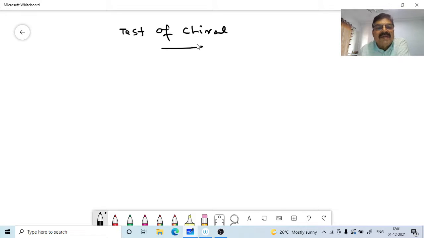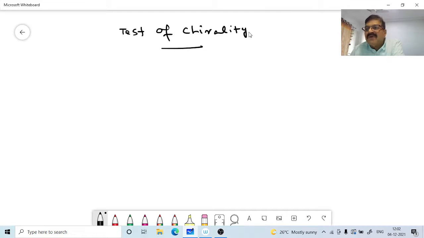We should know whether a molecule is chiral or achiral. Suppose you are given some molecules and asked to find out whether they are superimposable on their mirror image, that is, whether they are chiral or achiral. How will you test that?